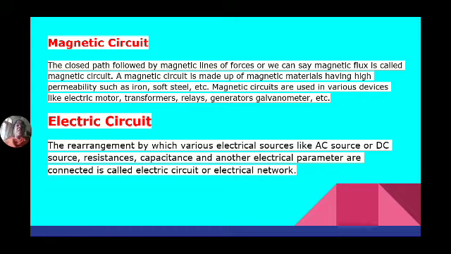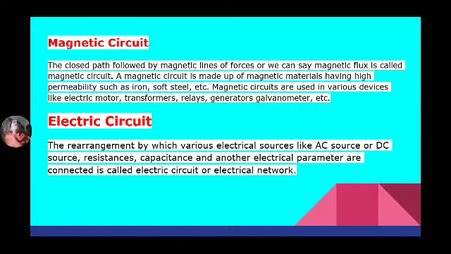Now, what is a magnetic circuit? What is an electric circuit? The closed path followed by magnetic lines of force, or we can say magnetic flux, is called a magnetic circuit.